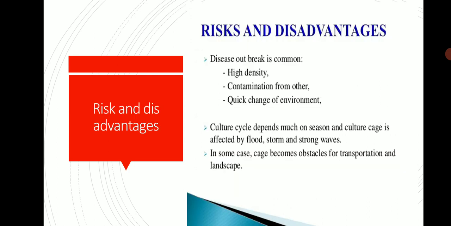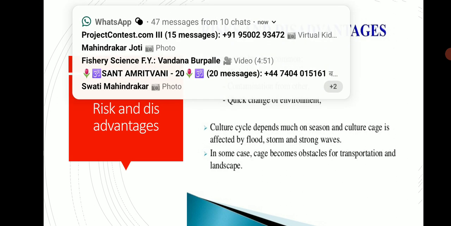Risks and disadvantages. Disease outbreak is common. There is high density, contamination from others, and quick change of environment. The culture cycle depends upon the season, and the cage is affected by floating storms and strong waves. In some cases, cages become an obstacle for transportation and landscape.